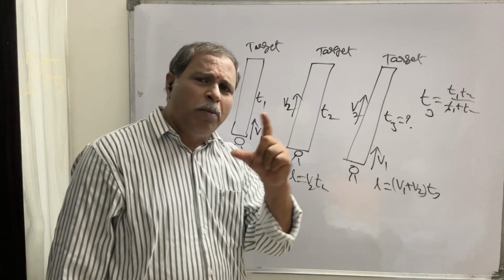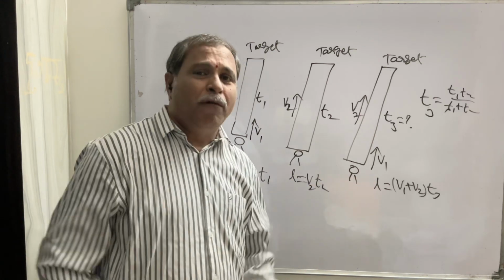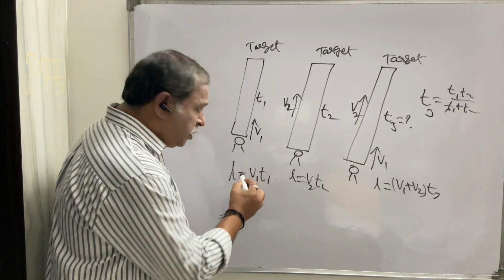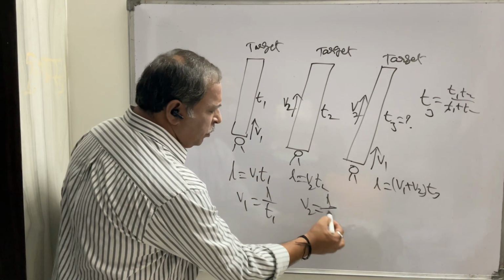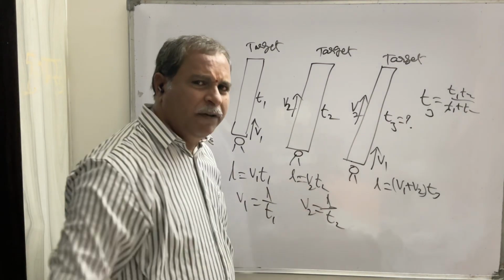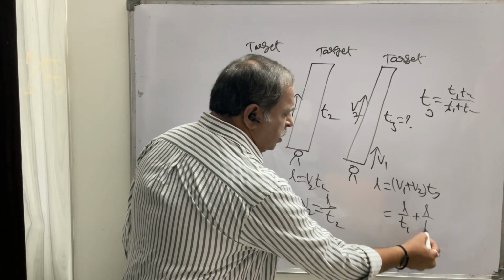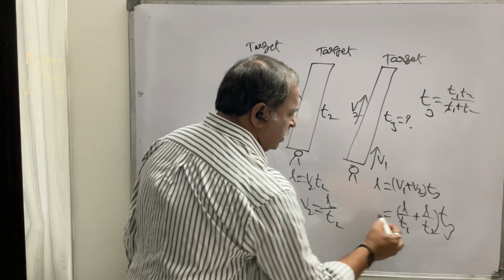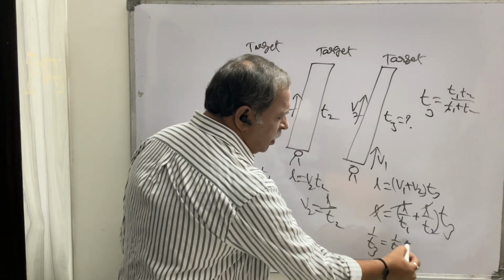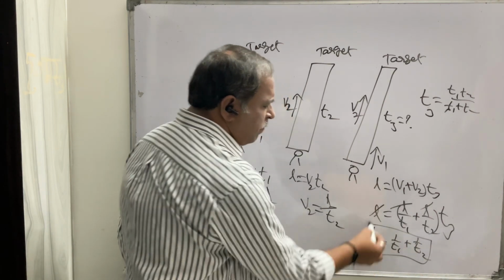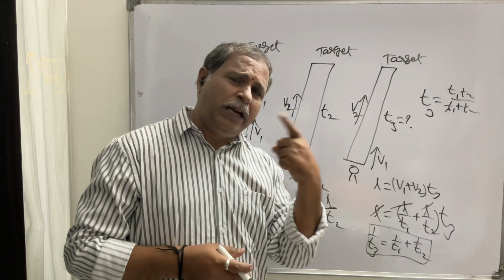My dear students, in the problem only T1, T2 are given. Velocity is not given. We are assuming. So we want to get rid of V1, V2 values. From these equations, V1 equals L by T1, V2 equals L by T2. Then we have to substitute these V1, V2 values in this formula. So (L by T1 plus L by T2) into T3 equals L. L gets cancelled on both sides. 1 by T3 equals 1 by T1 plus 1 by T2. From this we can get this relation. So this is a very important model for MPC students as well as BIPC students.